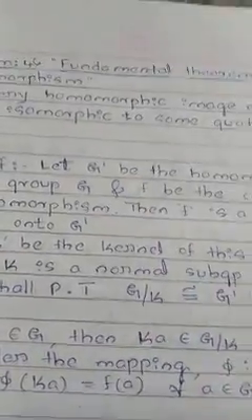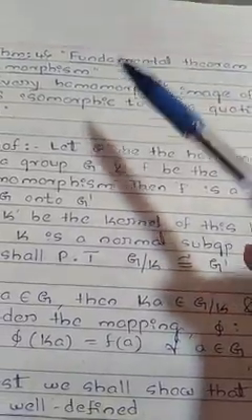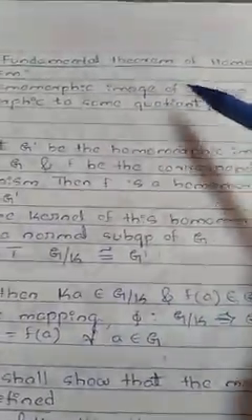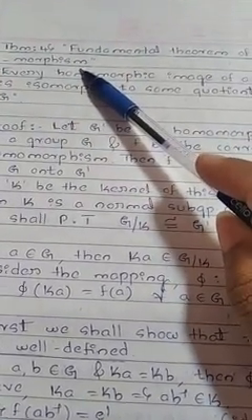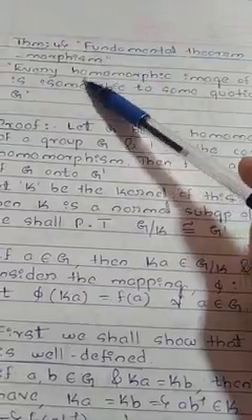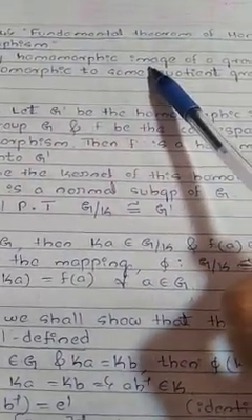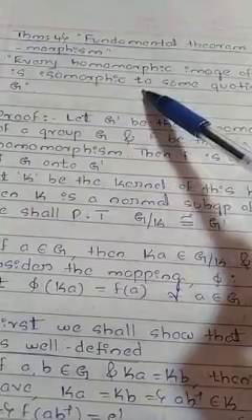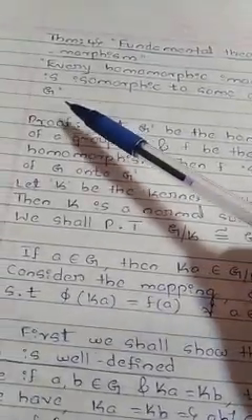Dear students, let's see the last and important theorem on group theory, that is the fundamental theorem of homomorphism. This is a very important theorem. Okay, this will be asked in your examination. The statement is: every homomorphic image of a group G is isomorphic to some quotient group of G.